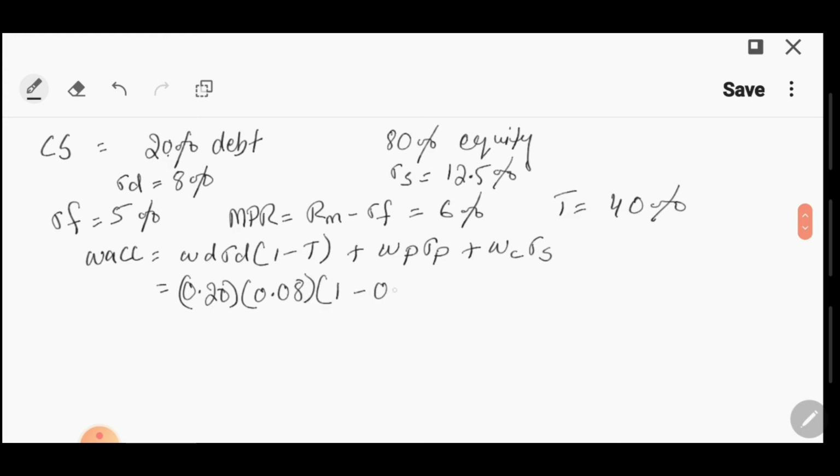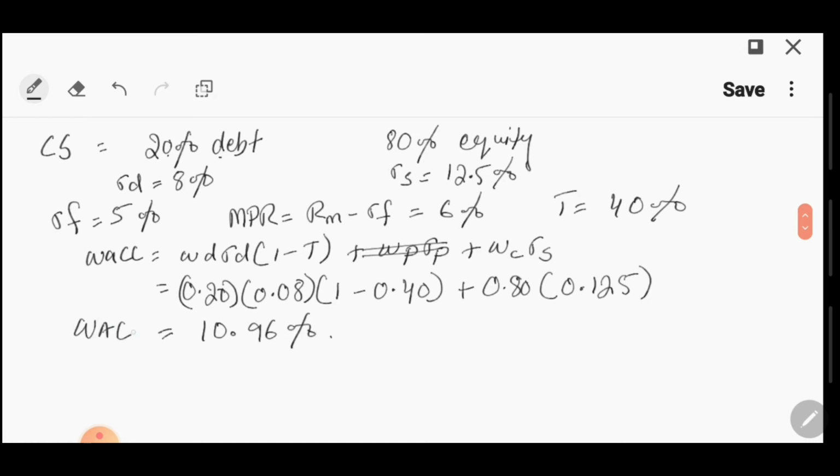Tax rate is 0.40. Since you do not have preferred stock, you can skip it and go directly to equity, because it's debt and equity. So the weight for equity is 0.80 and the cost is 12.5%. So if you solve this, your WACC will come out to be 10.96%. This is your weighted average cost of capital.